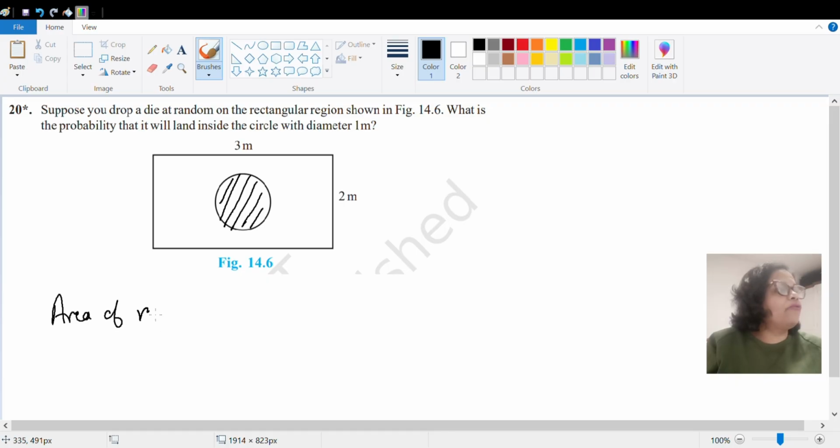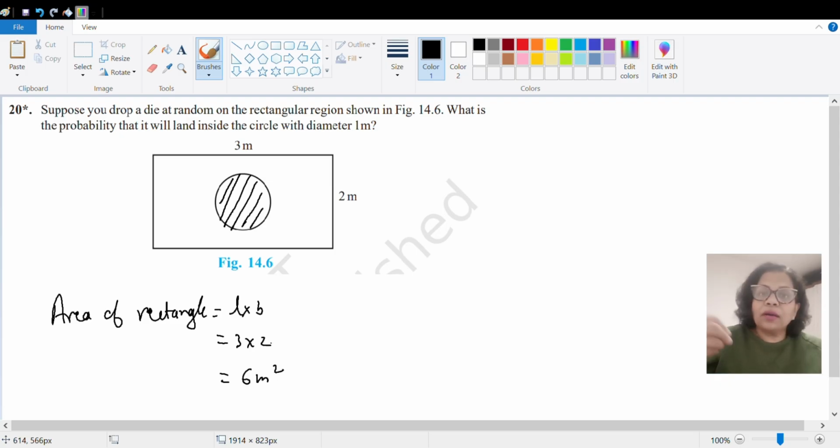Area of rectangle, if you do, it will be length into breadth. So if you do, it will be 3 into 2, that is 6 meters square. That will be your total area. Okay, and then you have to find the area of the circle.